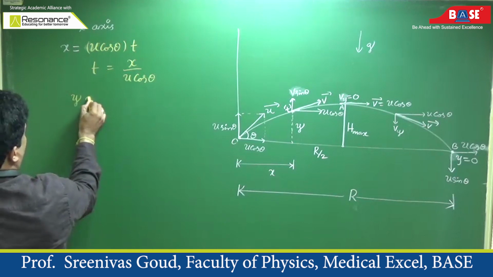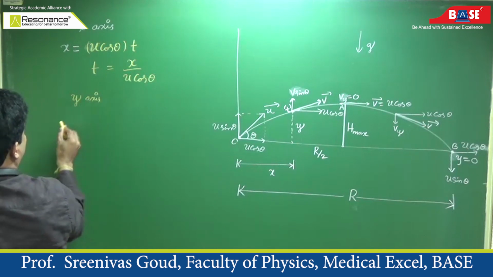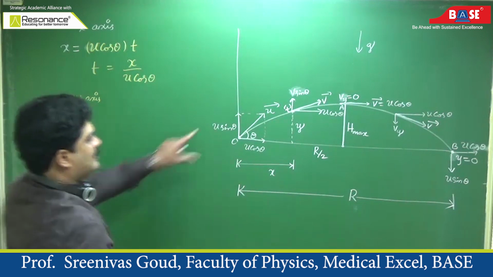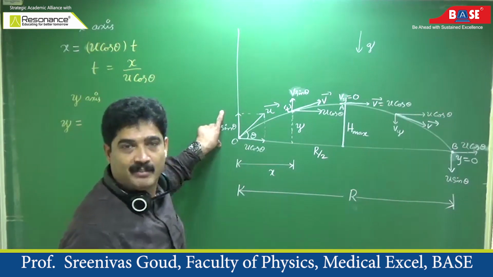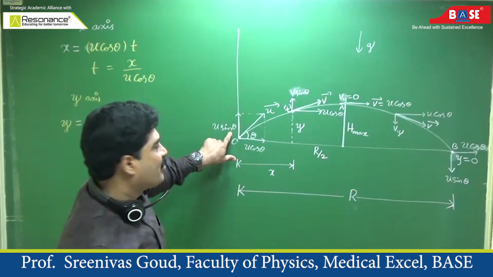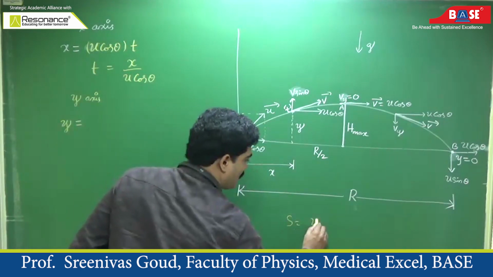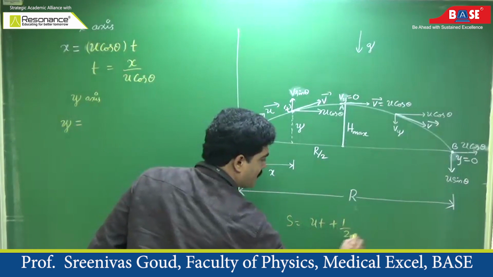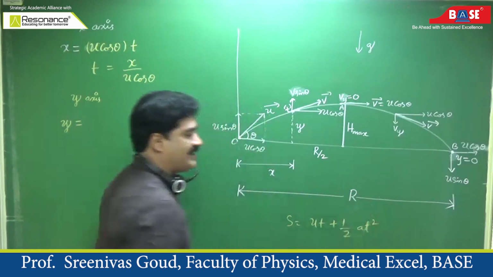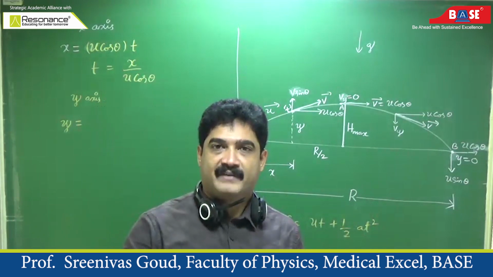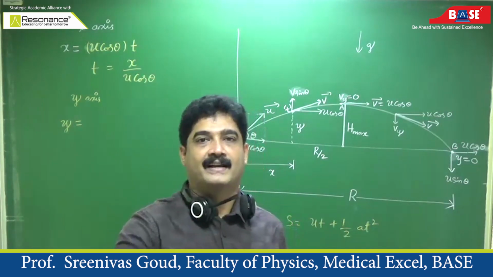If I discuss motion along the y-axis, at any instant of time, the vertical displacement covered is u sin theta into t, because the initial vertical component of velocity is u sin theta. Actually, what is the formula? S is equal to ut plus half at square. What is u? Initial velocity. When we use the term initial velocity, we mean we are discussing only one direction.